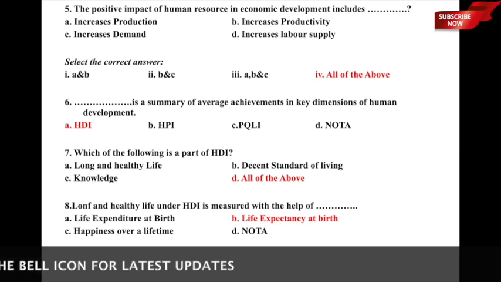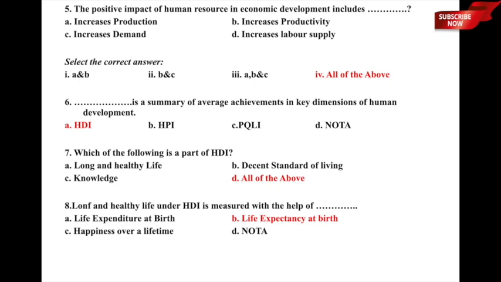Long and healthy life under HDI is measured with the help of what? And the underlying options are A, life expenditure at birth, B, life expectancy at birth, C, happiness over a lifetime, and D, none of the above. So here, if you are interested in looking at the first parameter, which is long and healthy life as a part of HDI, you are bound to look into something called life expectancy at birth, and therefore option B is the correct answer to this particular question.